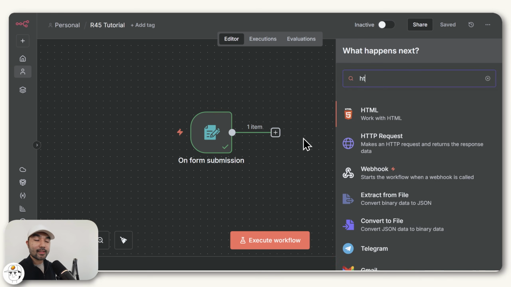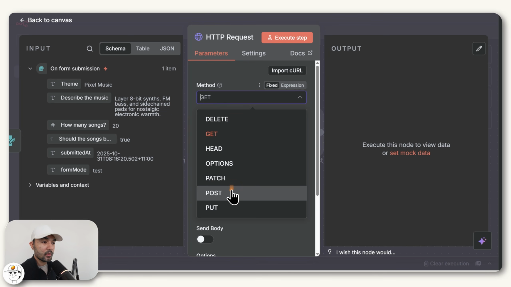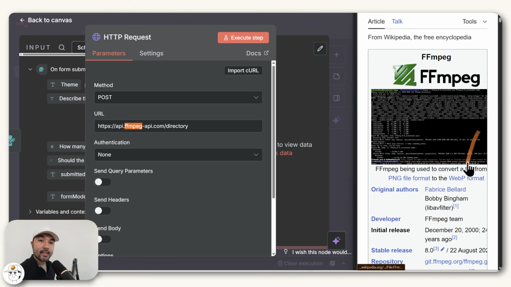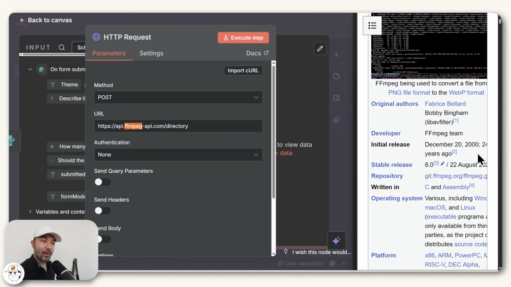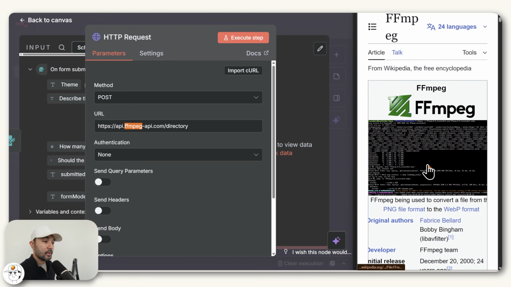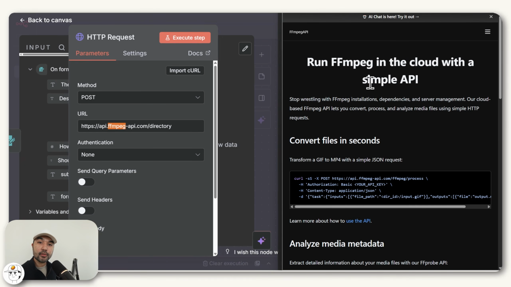Now, the next thing we want is an HTTP request, which is a useful node in n8n because it's the main way by which we can call on third-party tools from within this platform. And what we'll be doing here is we'll be posting a request into this URL, which you can see is powered by FFmpeg, which if you're new, FFmpeg is one of the most trusted auto video editing frameworks or technologies. It's been around since 24 years ago, but previously to use it, you'll need to know a lot of coding. But now there are services that let you use FFmpeg much easier.